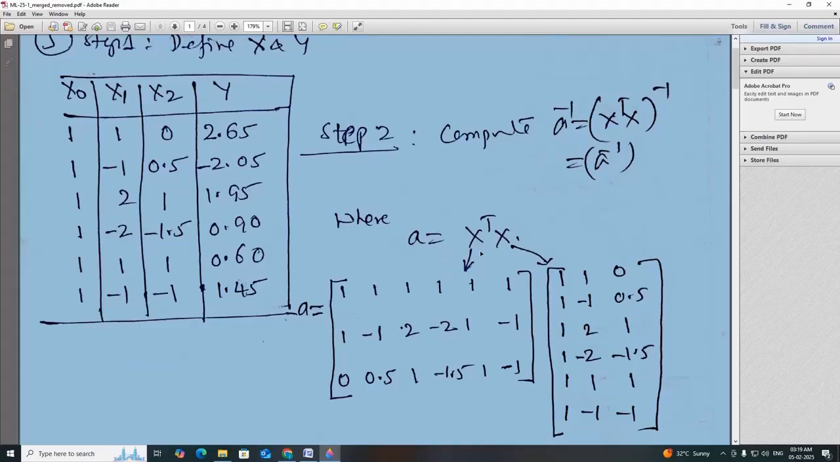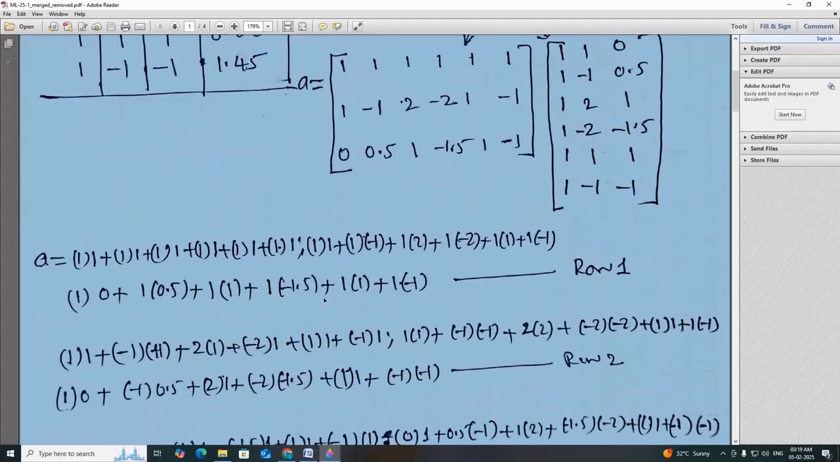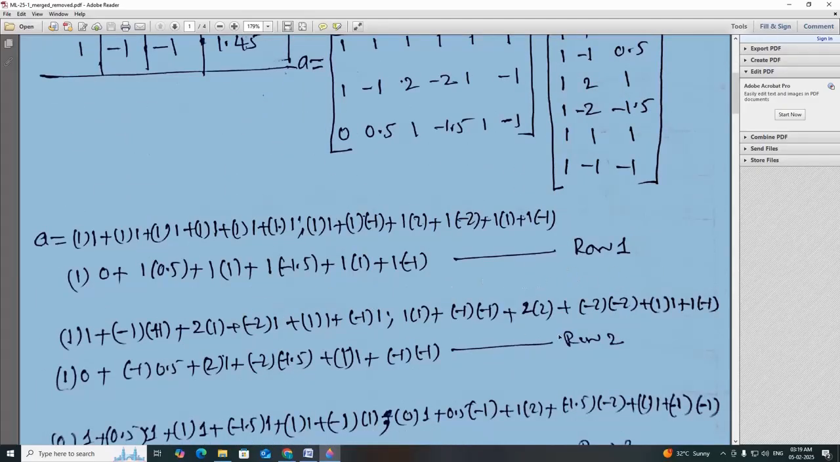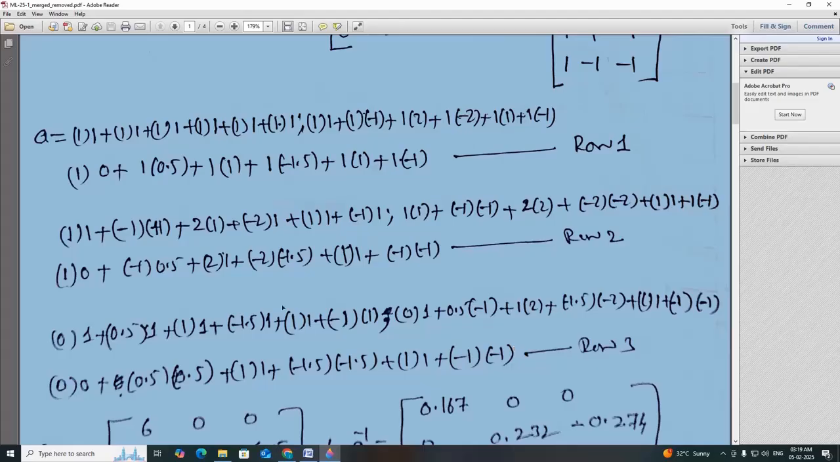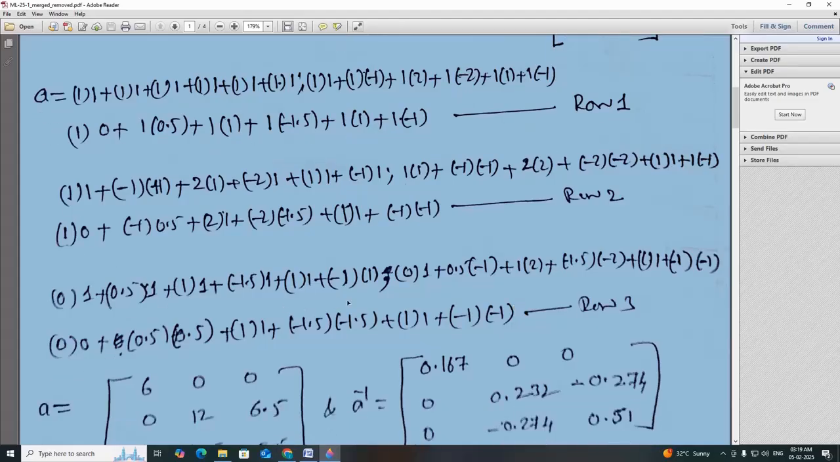So what is A? A is X transpose X. So we know what X is, X is given here. This is X, a 6 cross 3 matrix. Here I have again repeated X, and X transpose of this X. You know matrix transpose. We have to multiply these two. So I have written here row-wise, row 1, row 2 and row 3 multiplication and the addition of those, for the 3 cross 3 result.